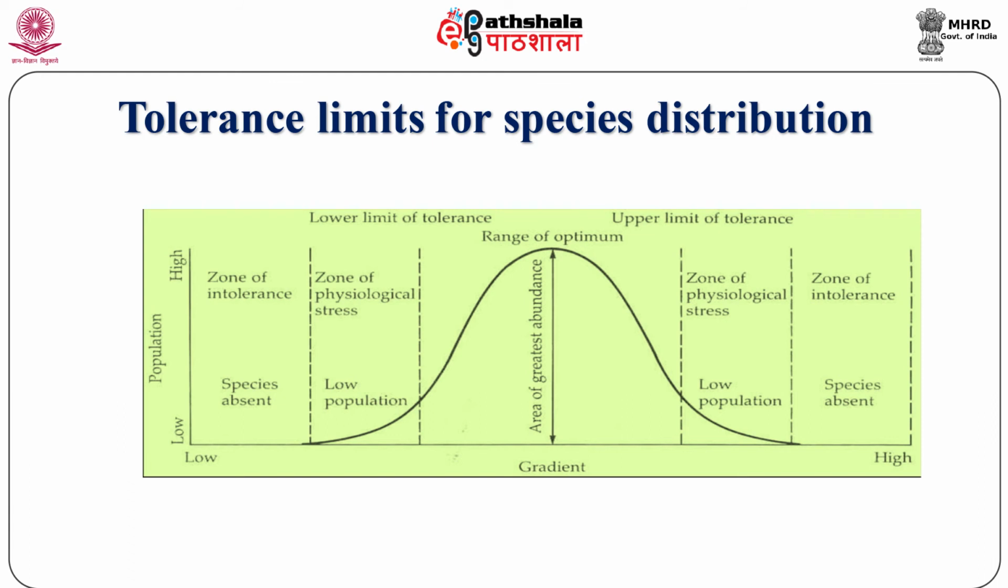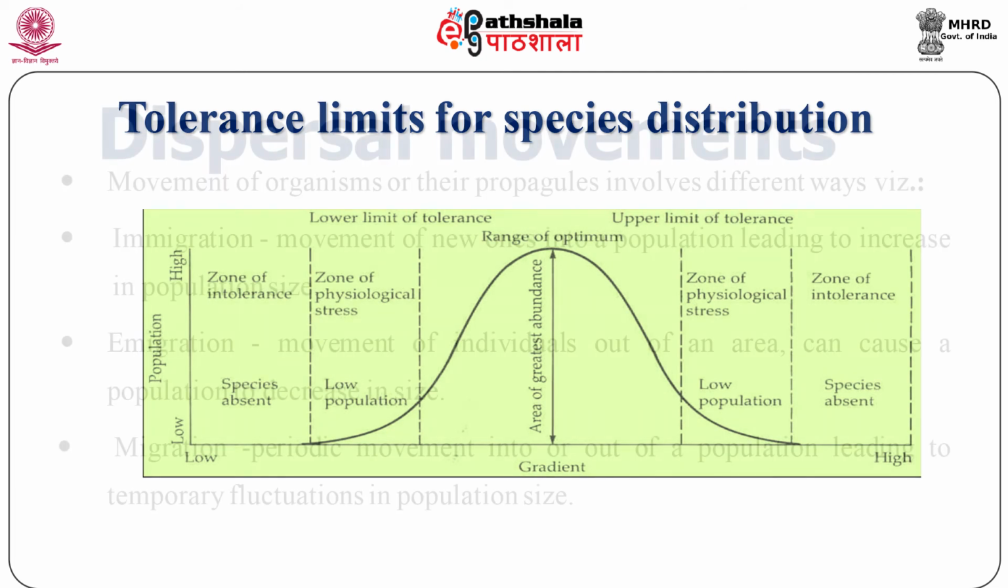Efficient dispersal and successful establishment decide the geographical distribution of species, consequently putting them into category of rare, endemic or ubiquitous species. In this slide, we can see the tolerance limits for species distribution. We can see the gradient from low to higher and the populations on the y-axis from low to high. We can see this curve shows the area of greatest abundance.